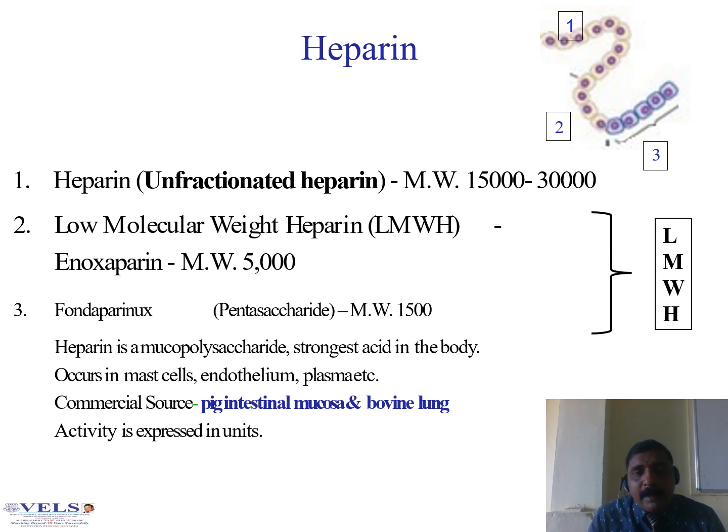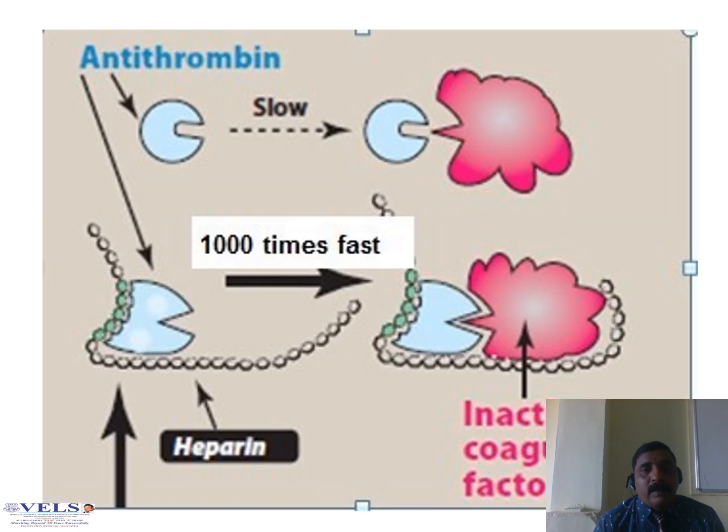What is meant by heparin? Heparin is a mucopolysaccharide and also the strongest acid in the body. It occurs in mast cells, endothelium, plasma, etc. Commercially it is derived from pig intestinal mucosa and bovine lung. Activity is expressed in units. Always express heparin in units only.